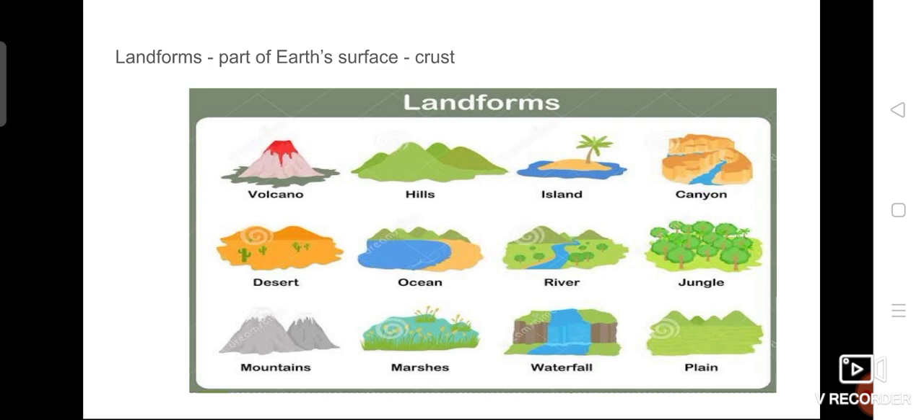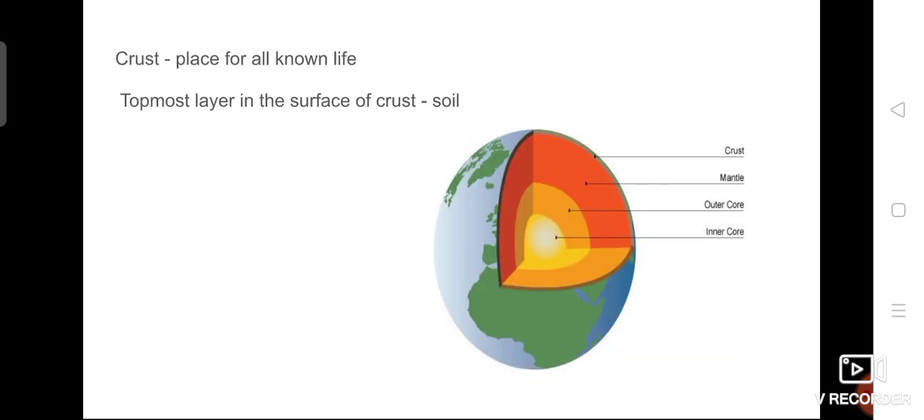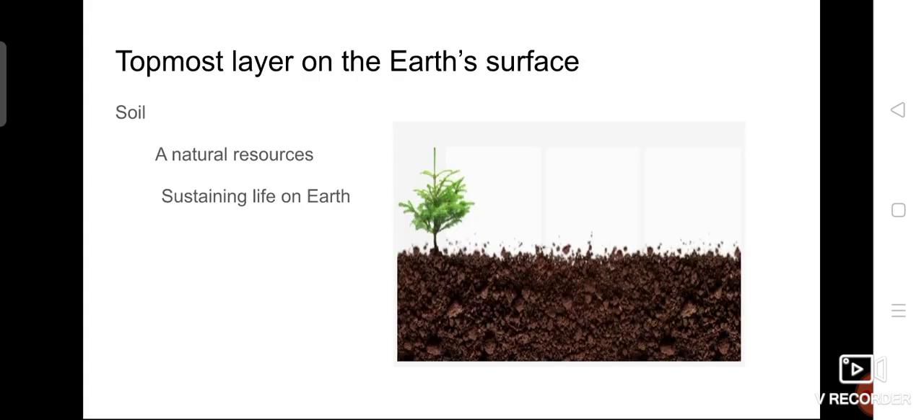What do you mean by the earth surface? That is called crust. And crust is a place where all the living things are known to have life. So in the topmost layer of the crust only, soils are present. So soil is a natural resource, and all lives are sustained on this soil.